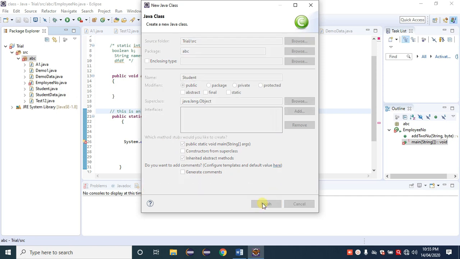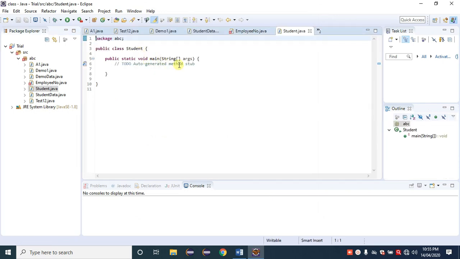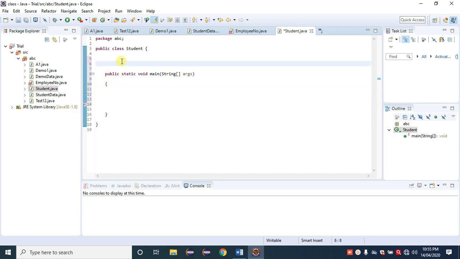So here we have created a class named Student, and inside the Student class the main method is available. Suppose we have a non-static variable here, int a is equal to 45.